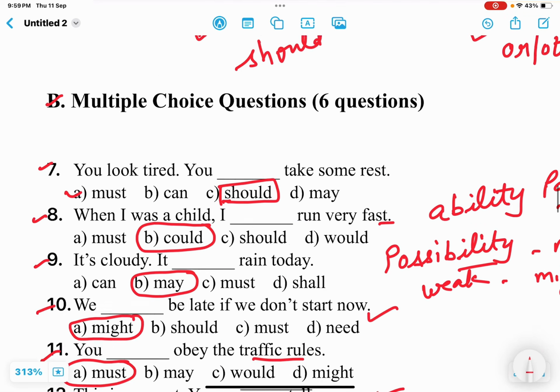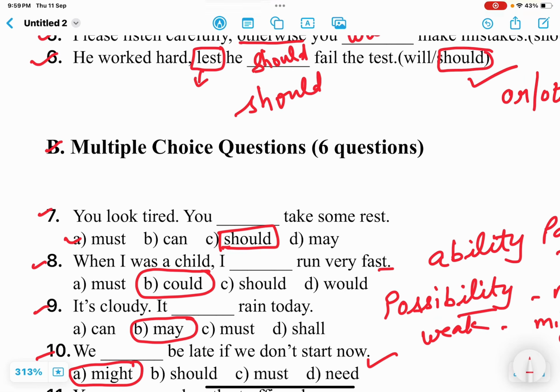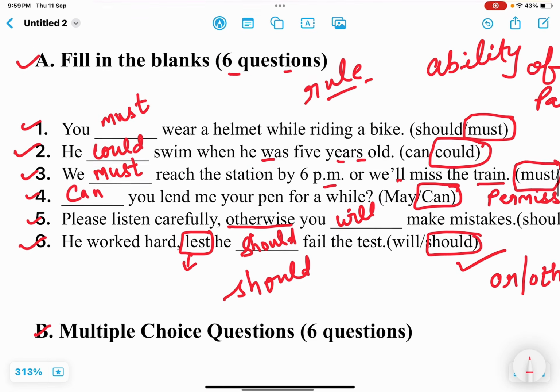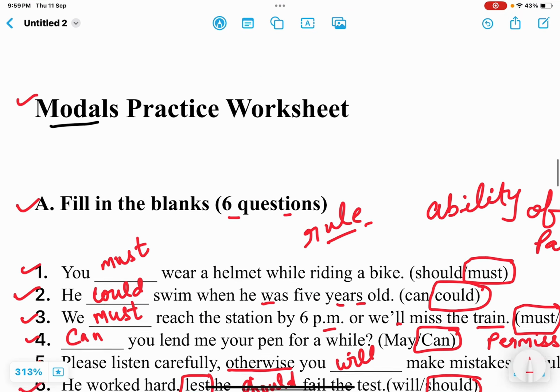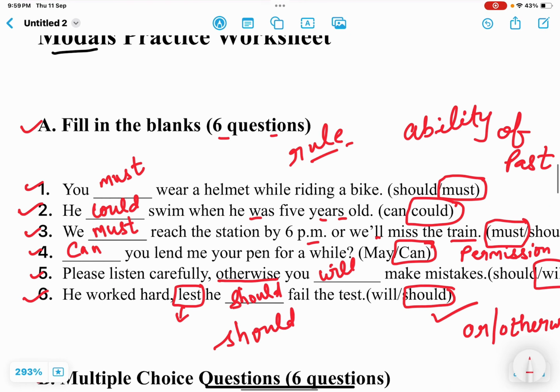So you have to do one thing: practice, practice, and practice only, because practice will make you perfect.